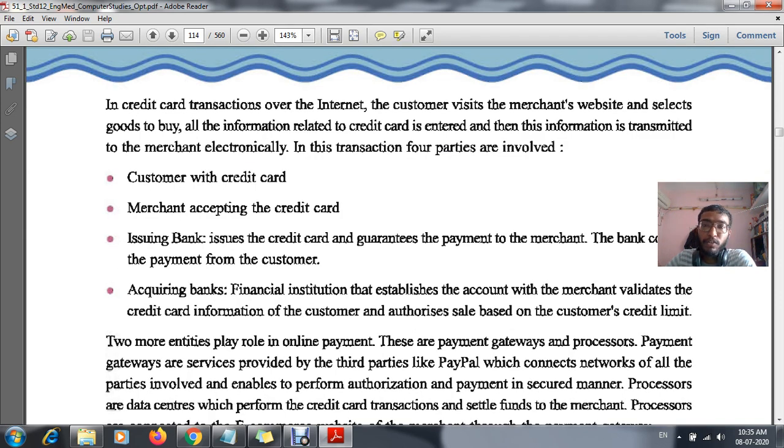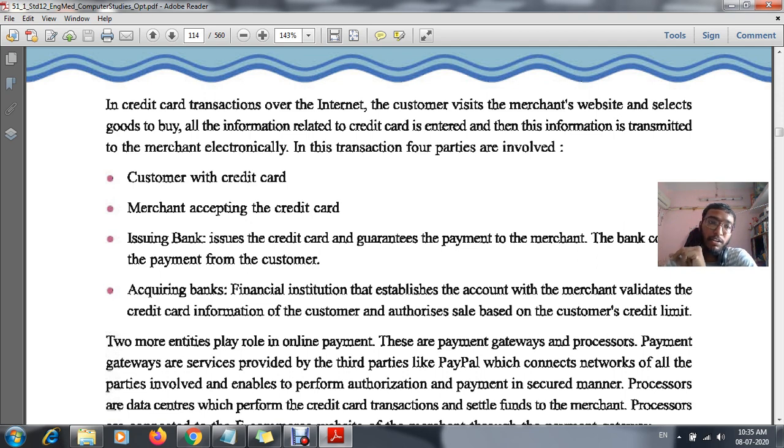Now before doing any transaction, in any kind of transaction, four parties will be involved. Okay, that will include four parties. The first one is your customer with credit card. That means if I am using the card, I will be a customer and I am that first party, which is known as your customer with credit card.